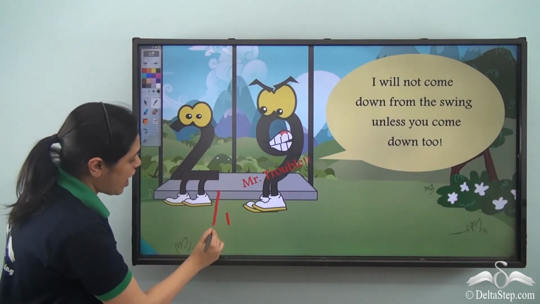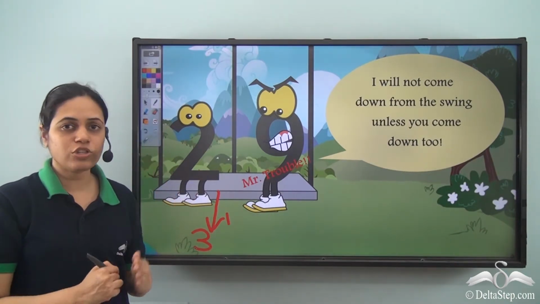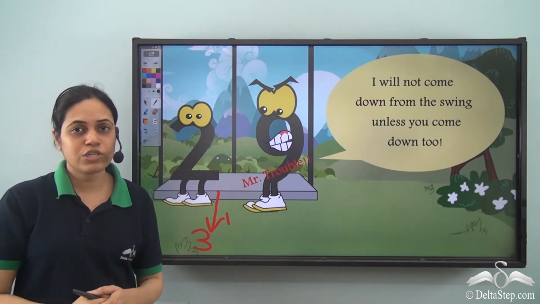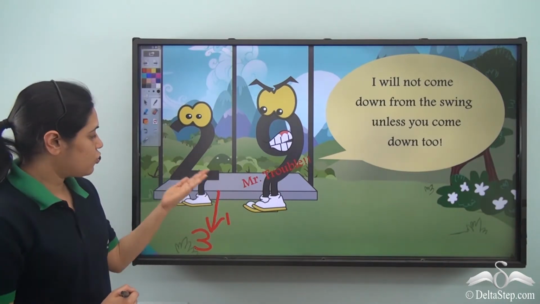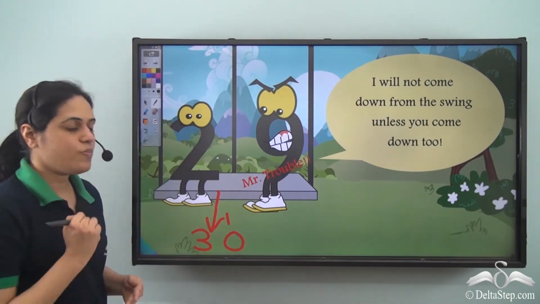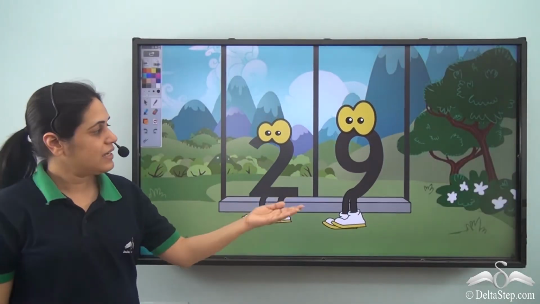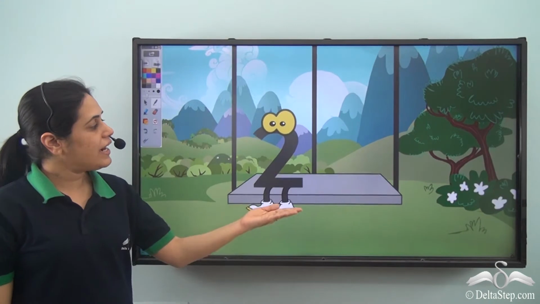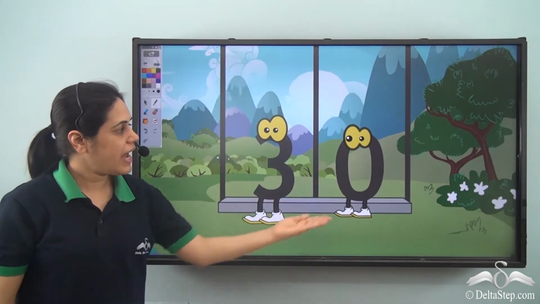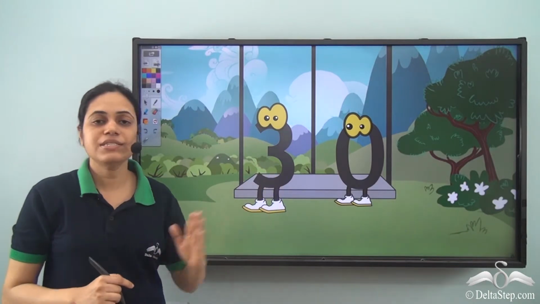And what comes after 2? 3. So after 2, it is the turn of number 3 to sit on the swing. And this time 3 thinks that just like 2, I will also sit on the swing for a long time. So 2 gets down to make way for 3, and 9 gets down to make way for the next number, 0. So here we see that 9 gets down the swing, and along with 9, even 2 has to get down. And 3 and 0 get on the swing to make a new number, 3, 0.